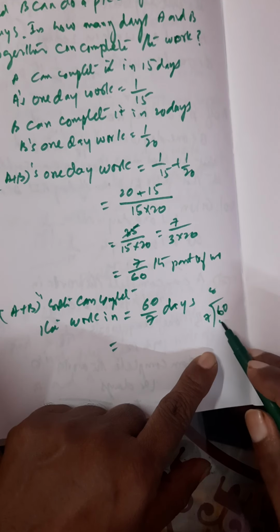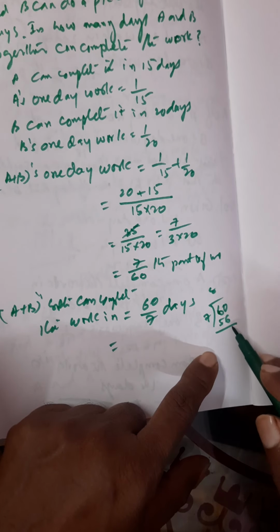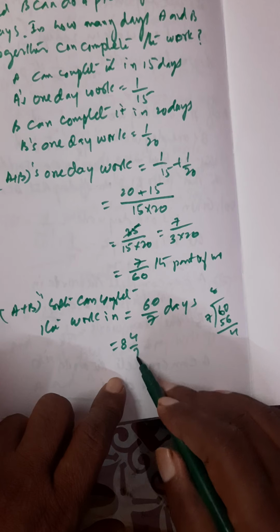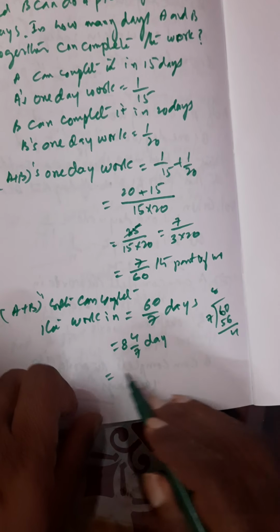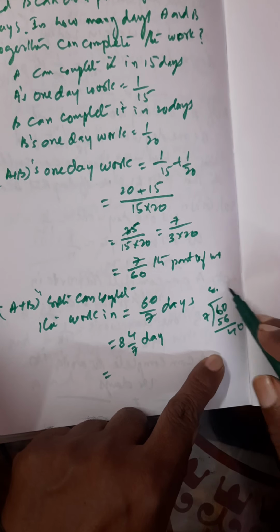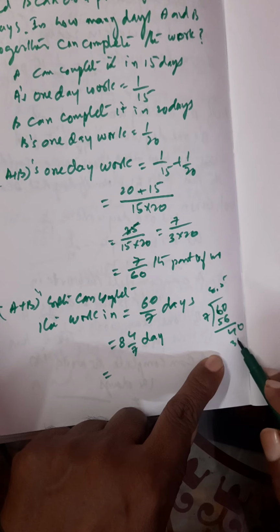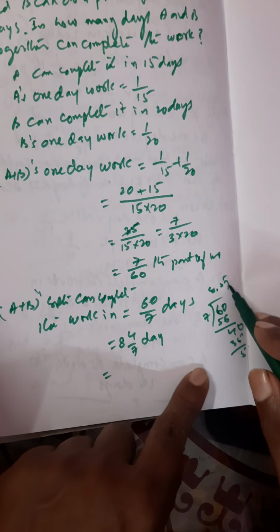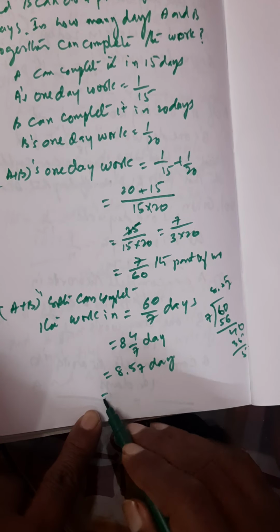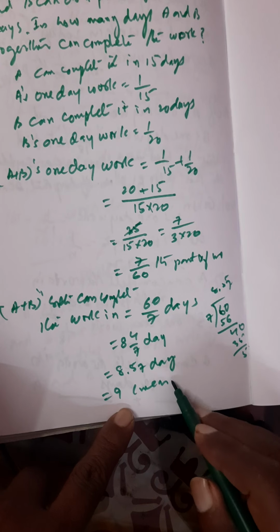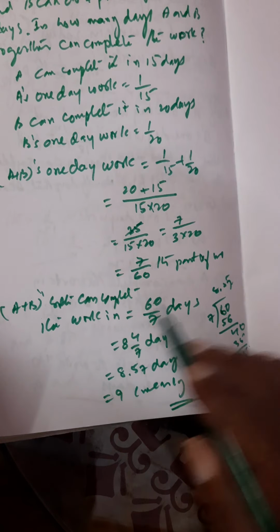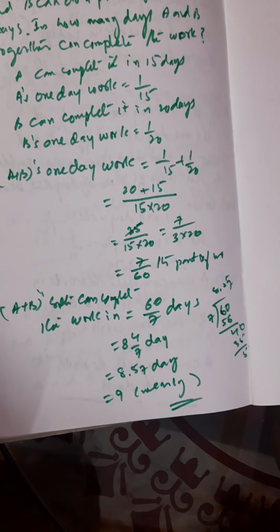7 eights are 56, so what we get here is 4. So we can write 8 and 4 by 7 days, if that is your wish, or otherwise in decimal form also you will get it. 40 divided by 5 is 8, 35 divided by 7 is 5. So it is 8.75 days, or nearly 9 days. Like that we can calculate the work of both.